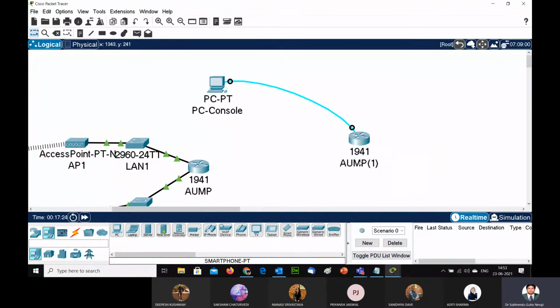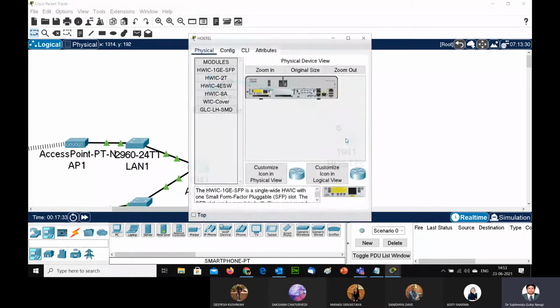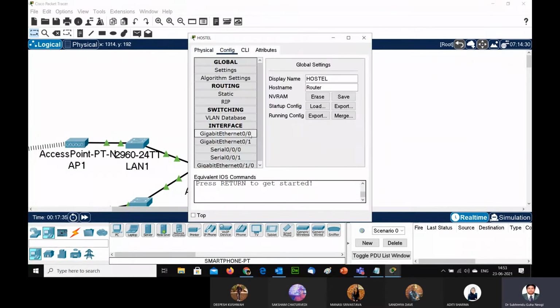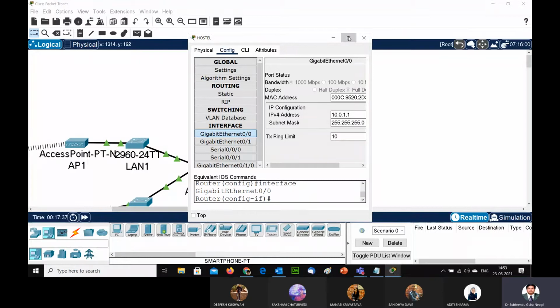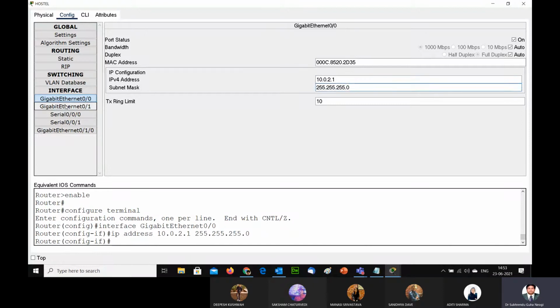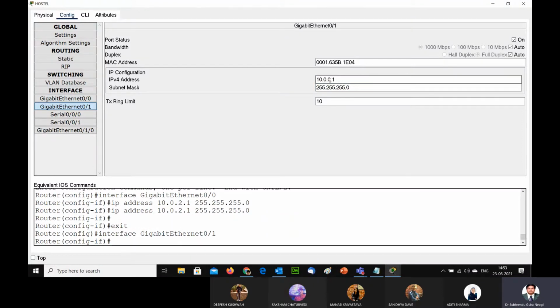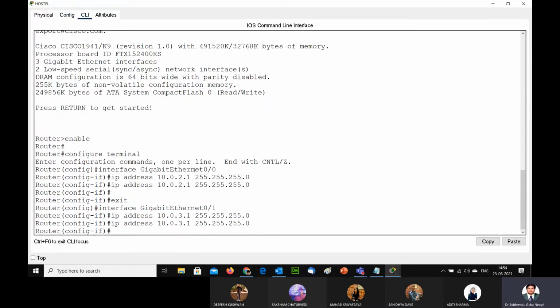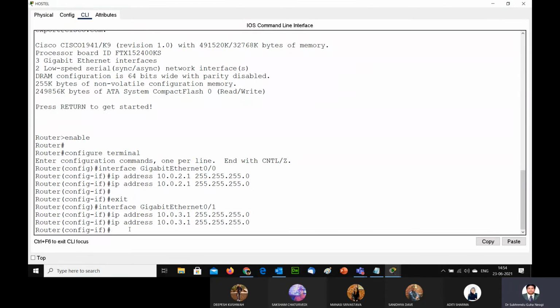So I am making this router as a hostel router. I can make changes in the configuration of gigaport 00. Here I am creating different networks. That is, instead of one, I am making this a two network, and this one I am making a three network. See, there is one advantage here.